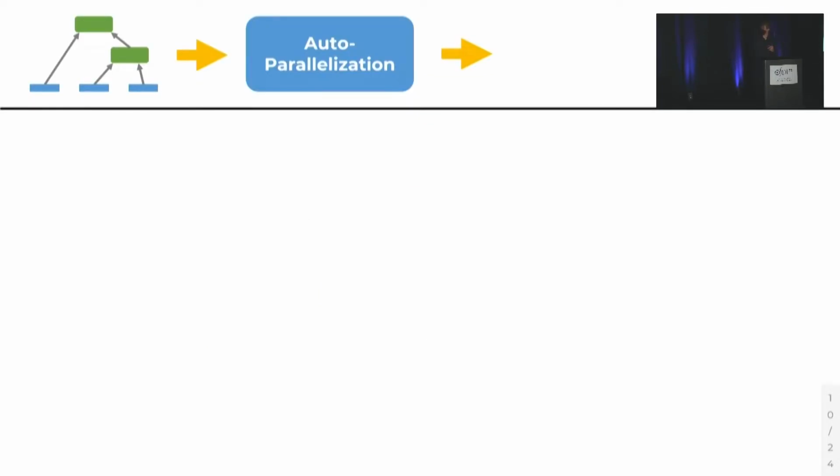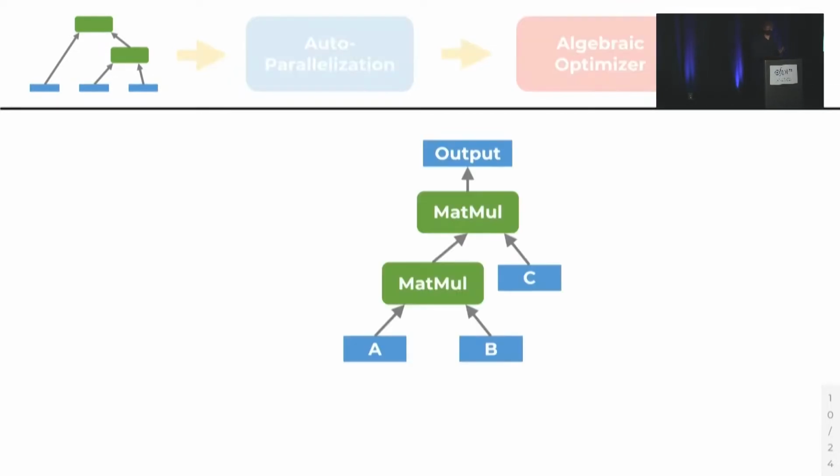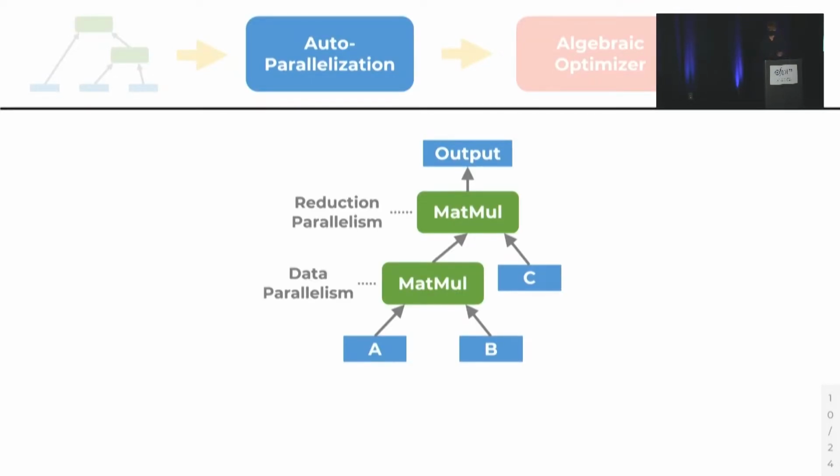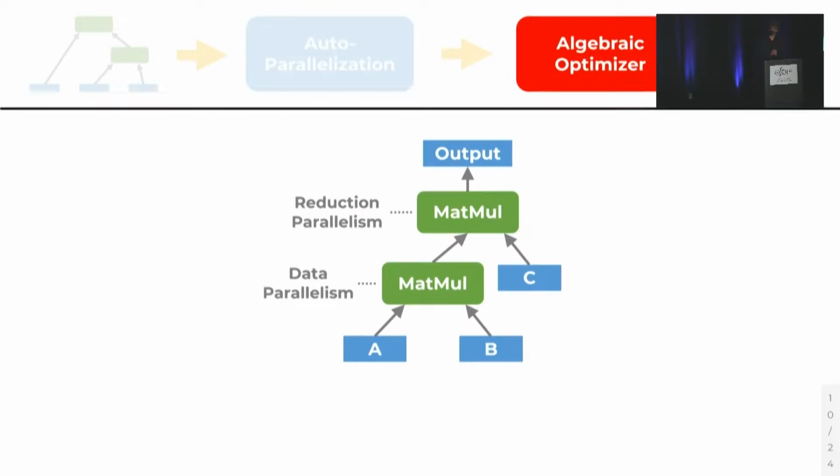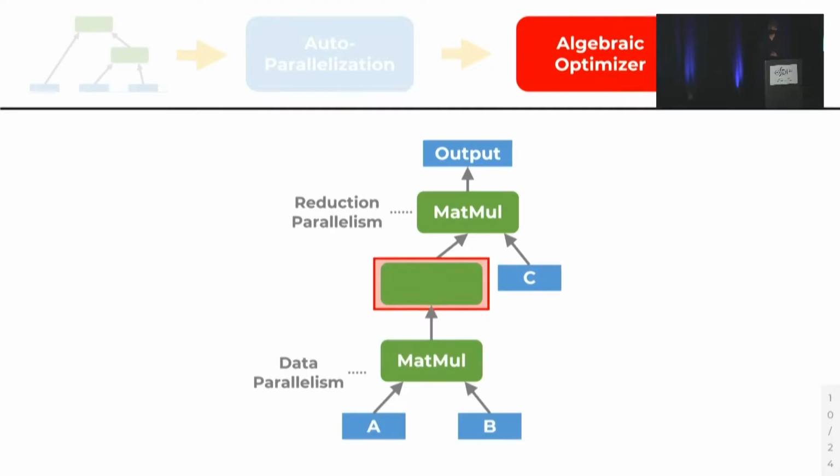So first we could run autoparallelization and then run the algebraic optimizer. For a certain model, we'd run the autoparallelizer, which would add its annotations, and then the algebraic optimizer would run and rewrite operations as desired. In the case, however, that the algebraic optimizer inserted an operation, say by operator splitting, it becomes unclear what form of parallelization we should use for that new node. There are various heuristics that we could use, such as using a default parallelization or propagating it from neighboring nodes, but each of these heuristics eventually falls short.